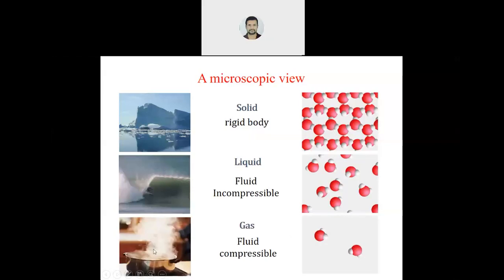Now, the third case, gas. This steam is nothing but gas. Air is nothing but gas. It is compressible. You can compress it. Here you can see again the molecules are at a larger distance. The distance between molecule and molecule is very large in the case of gas. And here also they are not in a fixed or proper pattern. They are random.